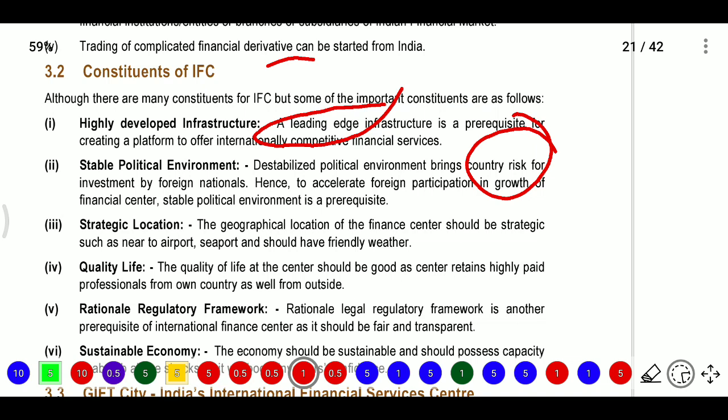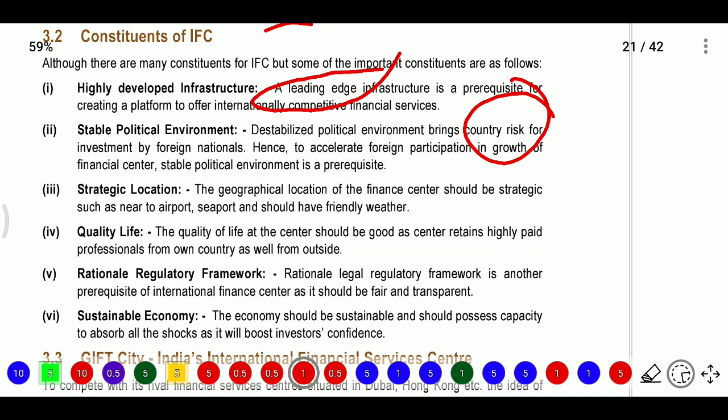Next, if the government is changed, the new government may implement some restrictions on the persons who invested under the past government. So this will create a problem for the IFSC.